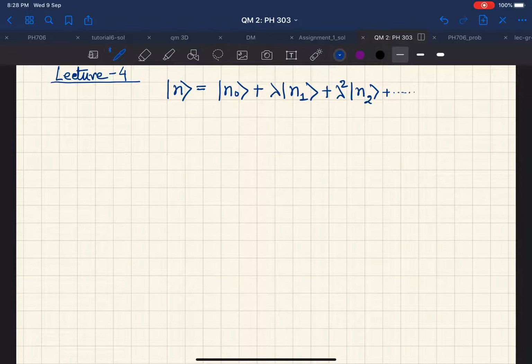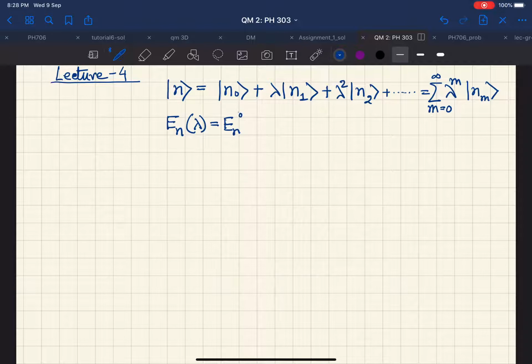So this was the expansion of the eigenstates, which we wrote as the sum of lambda to the power m ket n m, and this m should run from 0 to infinity. And similarly, we also had expanded En. Everything was a function of lambda: En0 plus lambda En1 plus lambda squared En2 and so on.